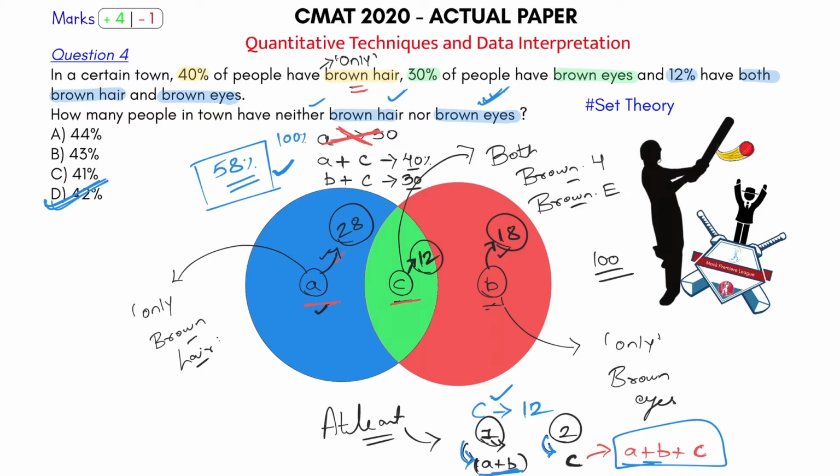So why am I calling it a sixer? Because I'll not even draw all this diagram in the exam. This is for your understanding. I'll see this is 40, this is 12. So if this is 12, this part becomes 28, this part becomes 12, and this part will be 18. I'll add all the 3 in the exam. I'll say 58%, 100 minus 58, answer is 42. That's why it's a sixer for me. I'll solve this in 15 seconds in the exam. That's how simple it is. I did all this for your better understanding, in case you are wondering how this is a sixer, because it's a simple question.